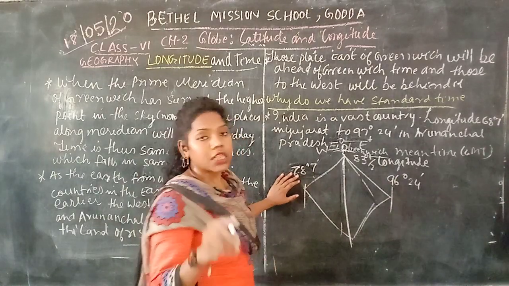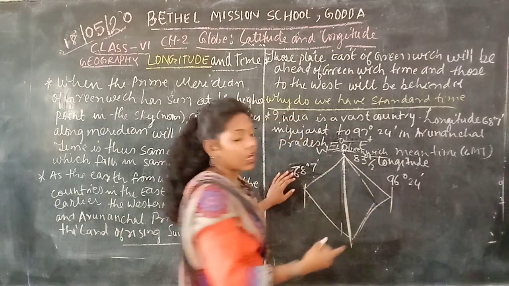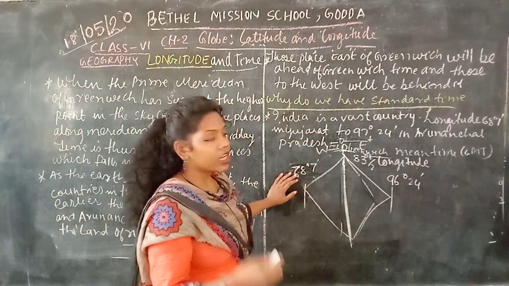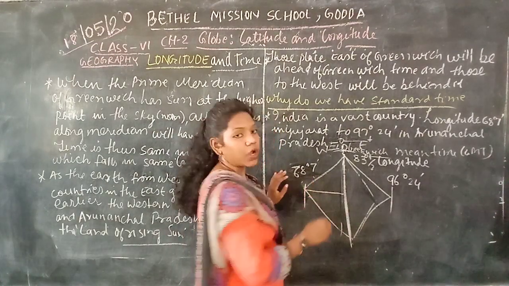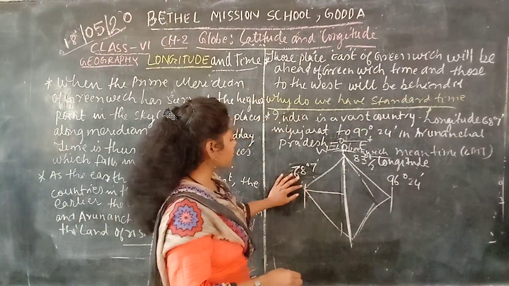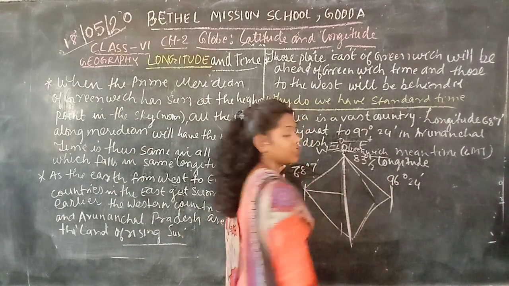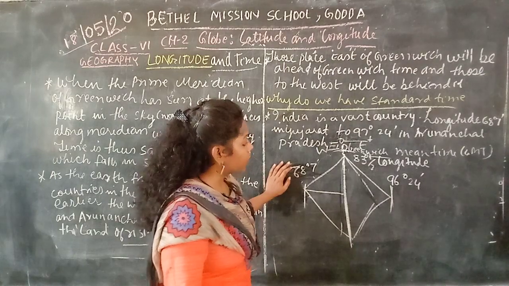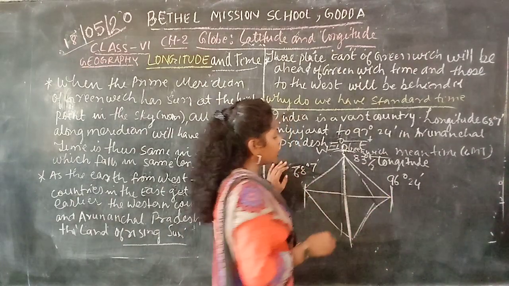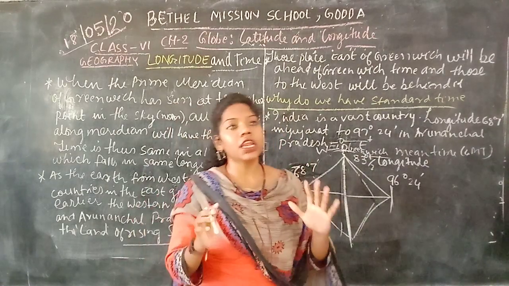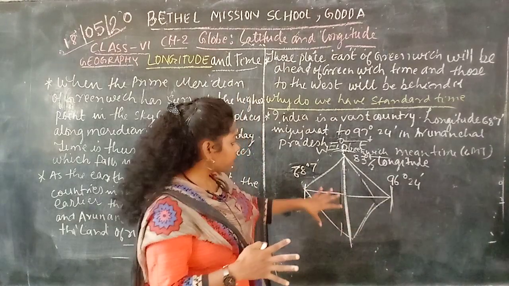We take the middle part, that is 83 and a half degree, and divide India into two equal halves. Gujarat is present at 68 degree 7 minutes and Arunachal Pradesh is present at 96 degree 24 minutes. So we divide India into two equal halves so that we can calculate the time of India.